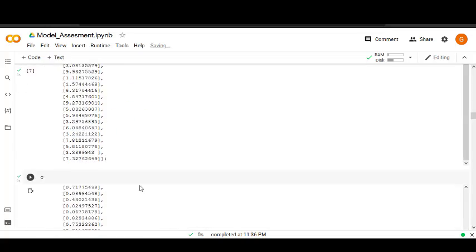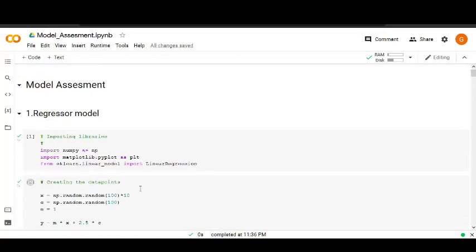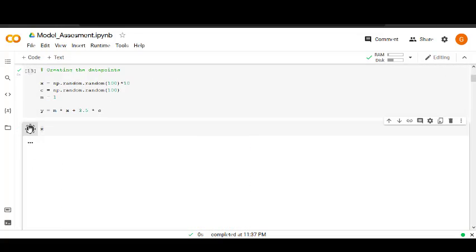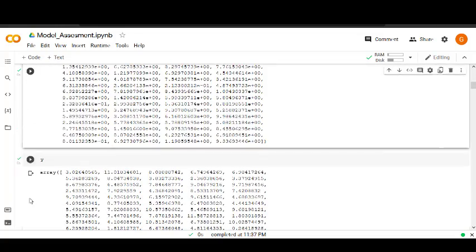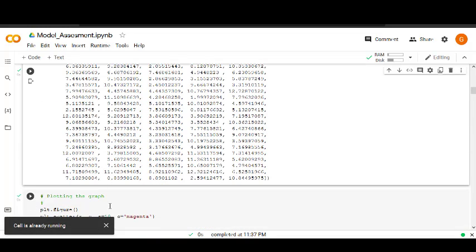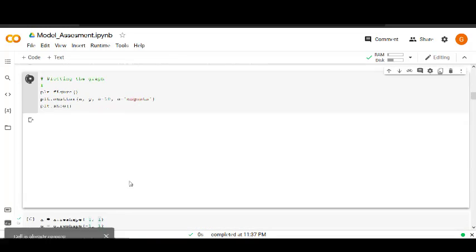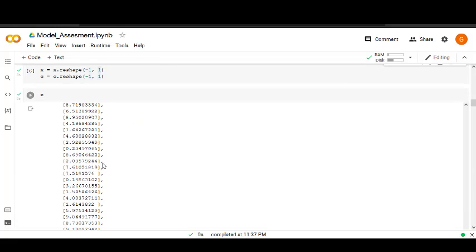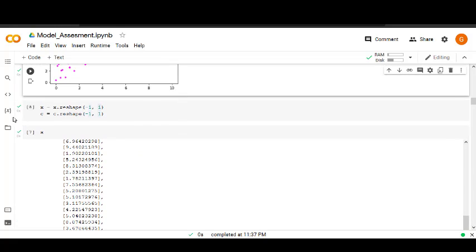And if we change our intercept further, let's say 3.5, this time the distance between the points increased quite significantly. Now reshaping the data.